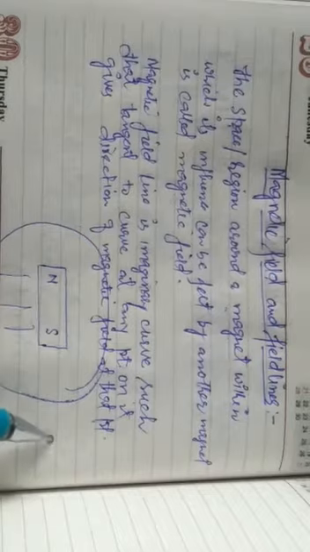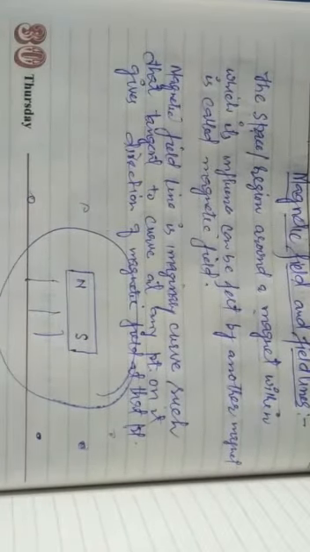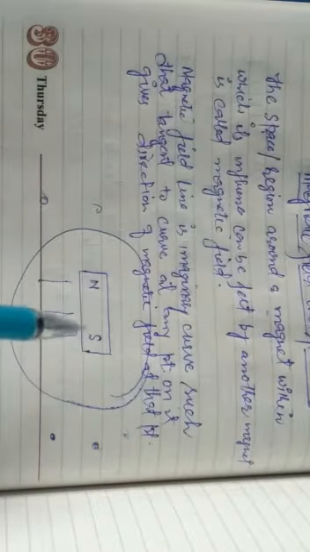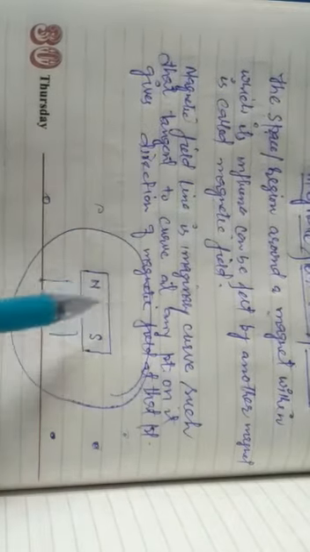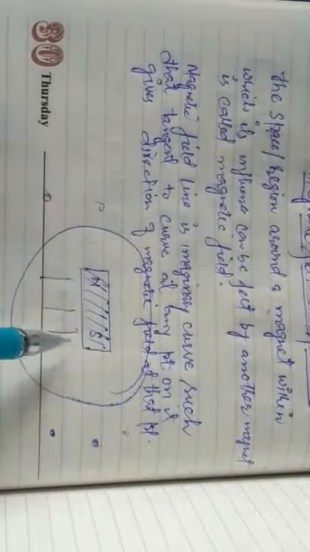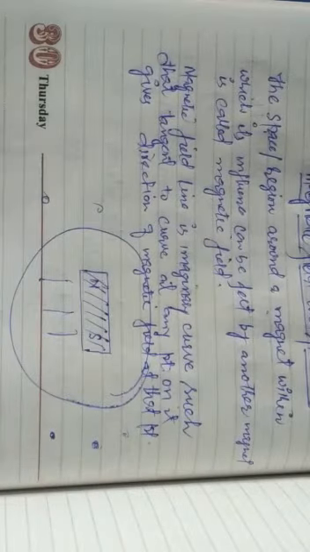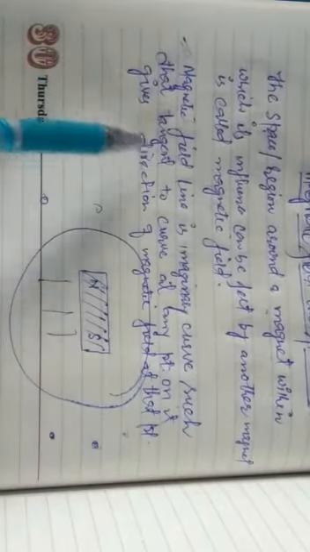If I have some iron pieces here, here, here, then those will not be attracted. So within this region we can say this is the magnetic field. This is the region up to which the influence of this bar magnet is felt. That is called the magnetic field.